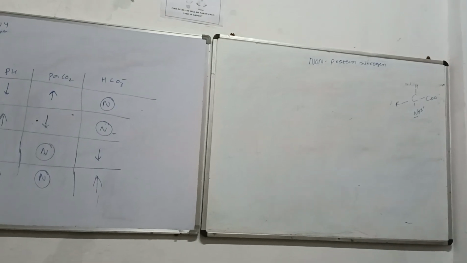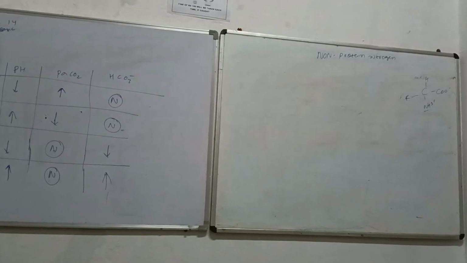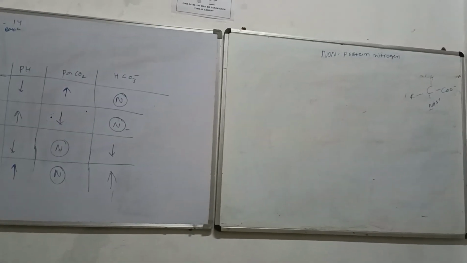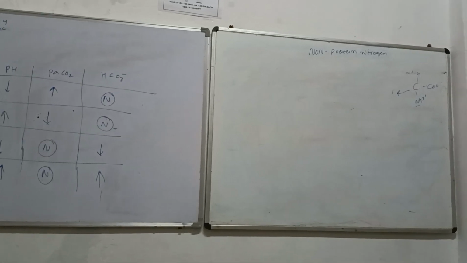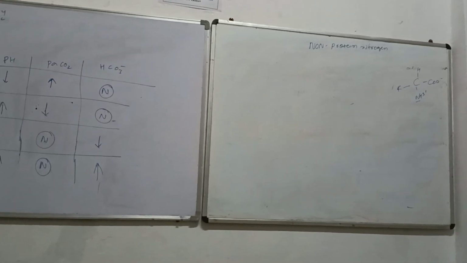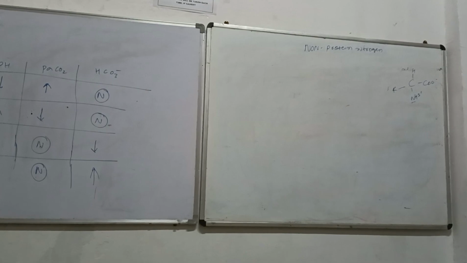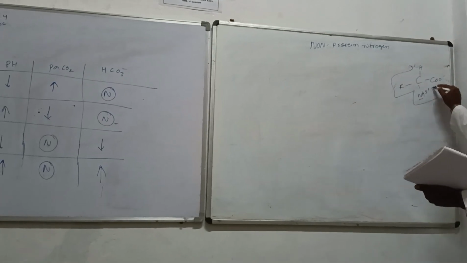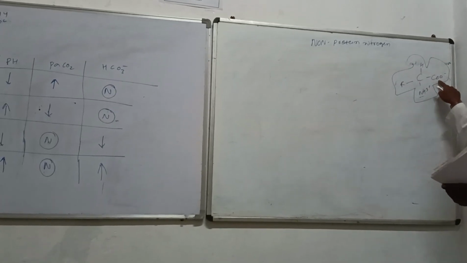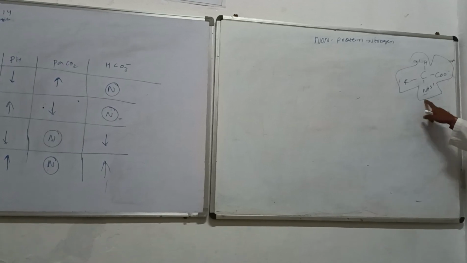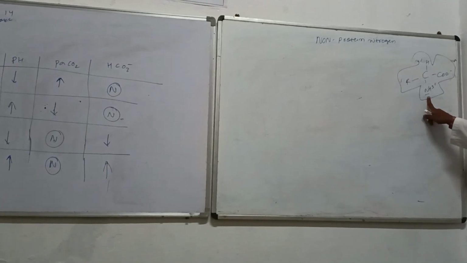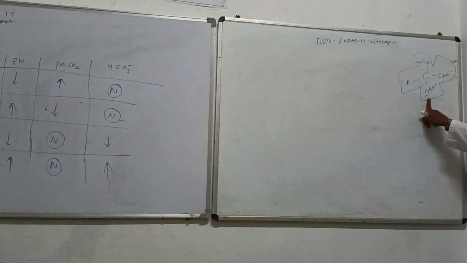So we used to say that the protein should be having the nitrogen in it. But there are certain components which do not fall in the category of protein, even though they have nitrogen inside their body. This is the general formula for any kind of protein. ठीक है, one end will be the carboxyl and the other end will be the amine. In the amine end the nitrogen will be present. This is the general concept for understanding the protein.